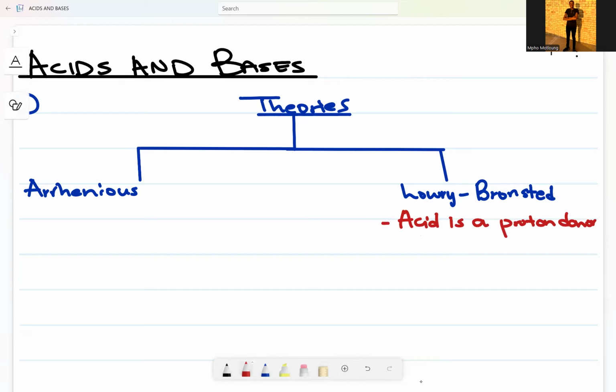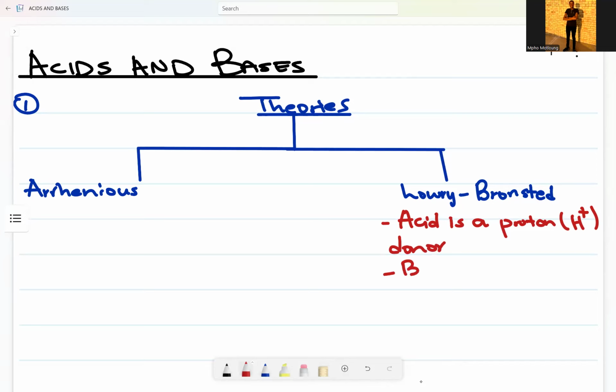Now, an acid is a proton donor. It means it can donate a what? A proton. This is what you refer to as a proton donor.